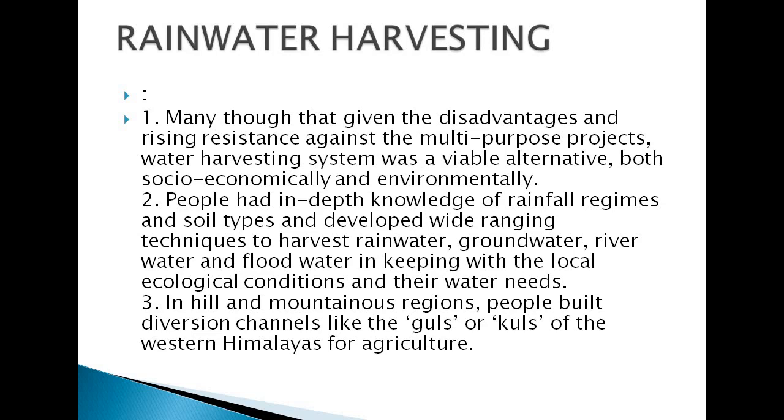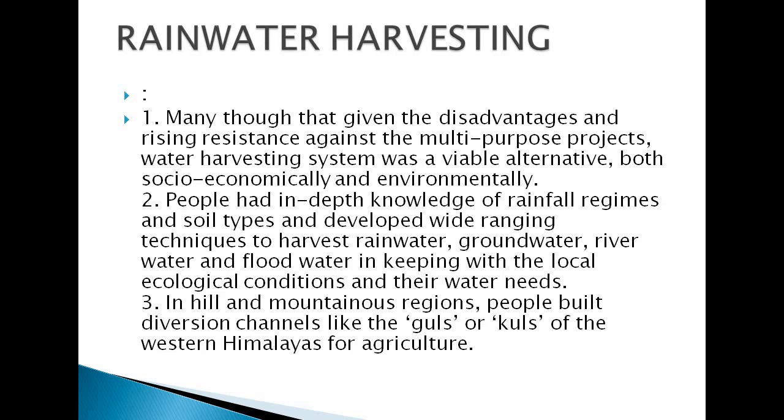People had in-depth knowledge of rainfall regimes and soil types, and they developed wide-ranging techniques to harvest rainwater, groundwater, river water and flood water in keeping with the local ecological conditions and with their water needs. So basically people knew the importance of the water coming from rainfall, and what kind of good irrigation system it creates when it mixes with the soil type.